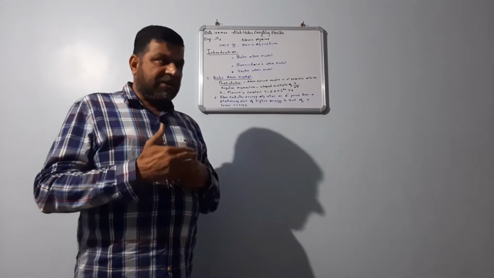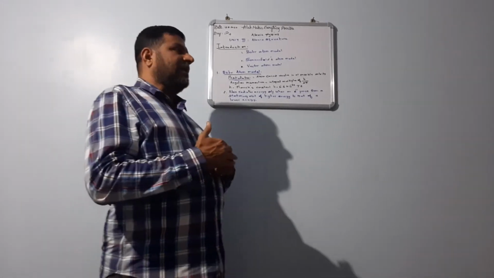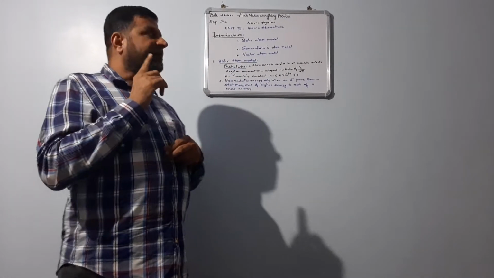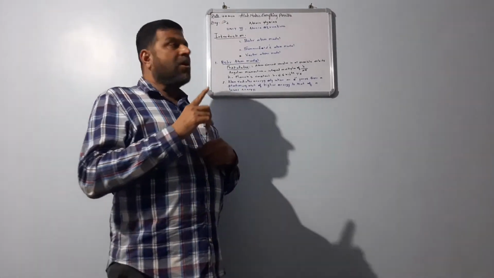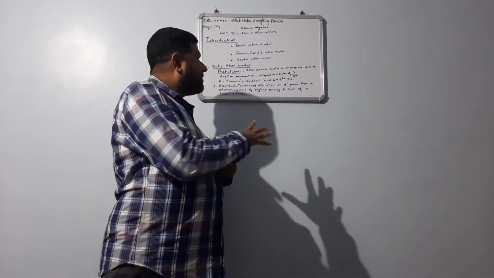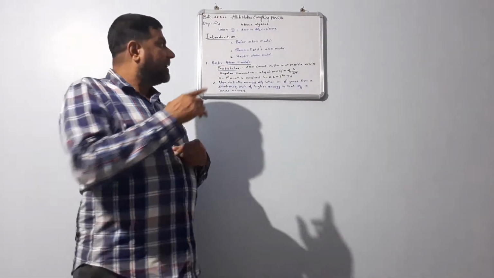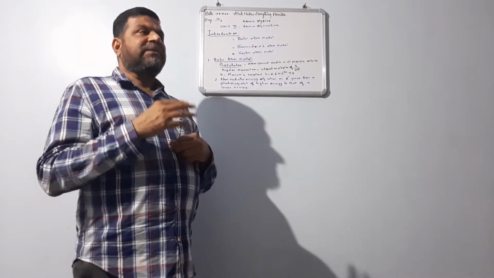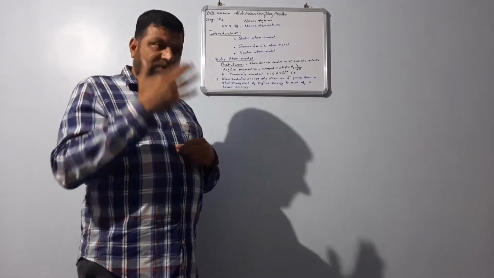Based on J.J. Thomson, in our syllabus, 3 atom models are going to be discussed. The first and foremost is known as the Bohr atom model. The second one is known as Sommerfeld's atom model. The third one is known as the vector atom model. Each and every scientist proposed some postulates.